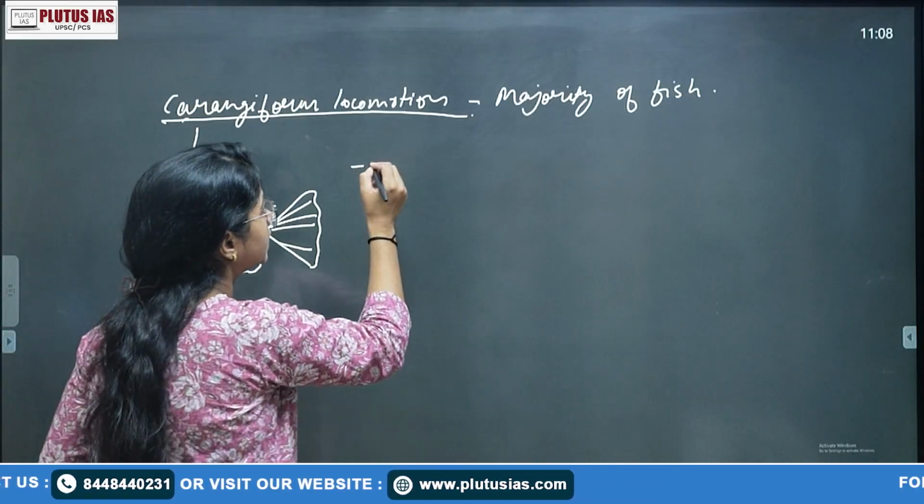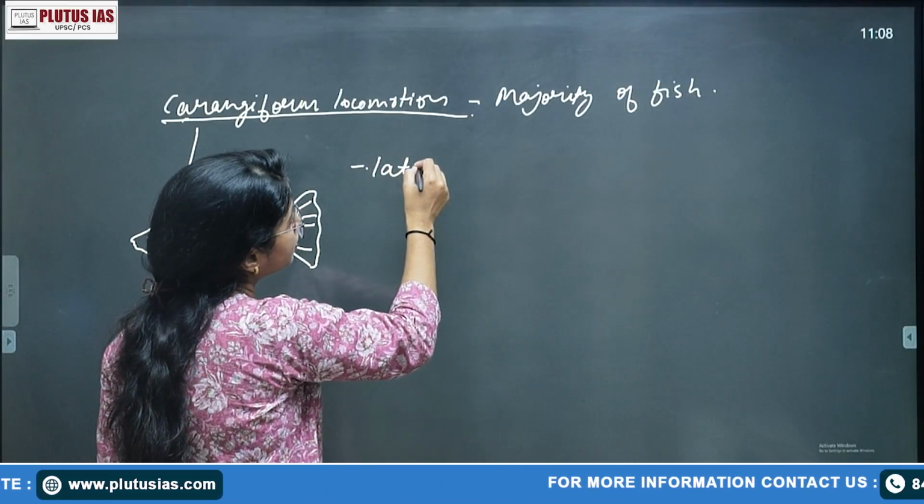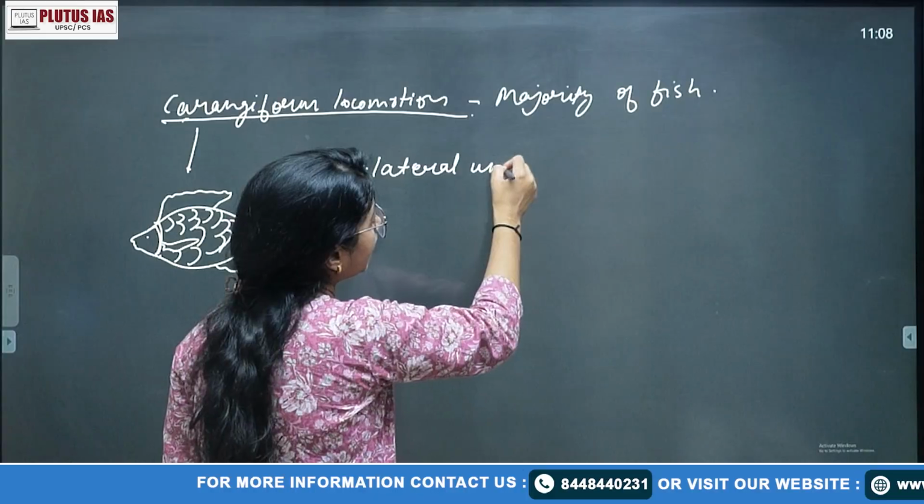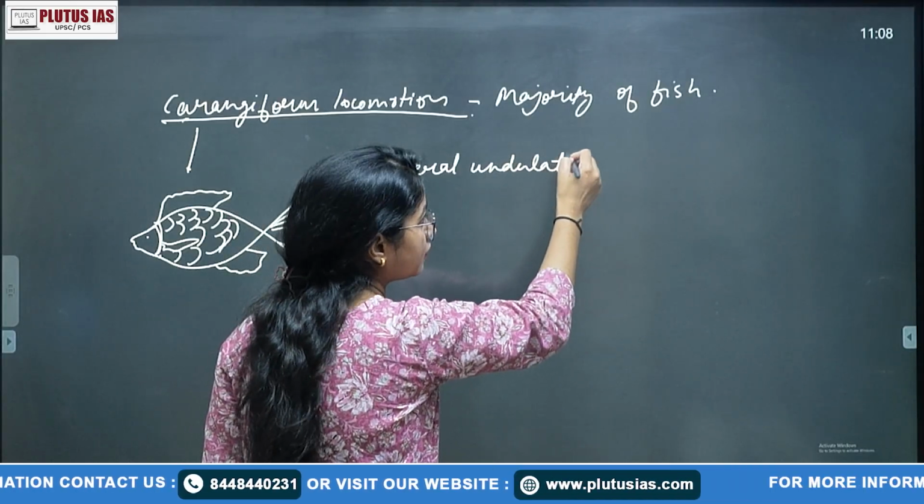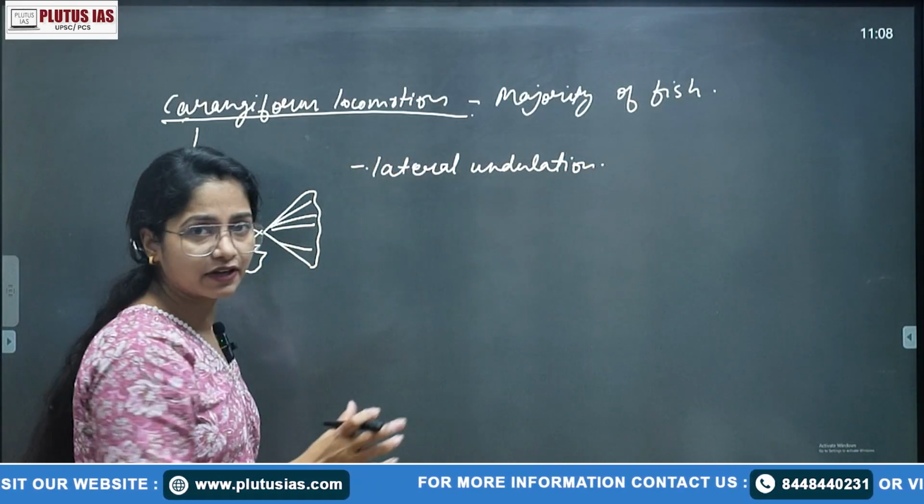Okay. What will we write? Lateral undulation movement. We are explaining it completely, but we are not writing it in very elaborate form.